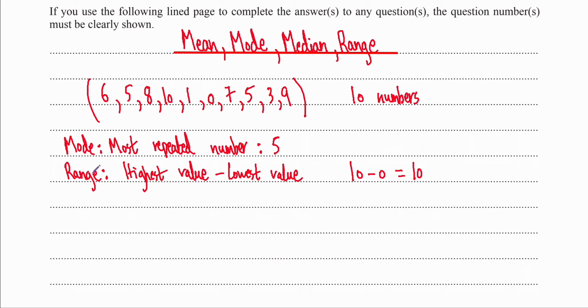A range is literally like a range: what is the lowest value, what's the highest value, and what's the difference between them. So that's 10. Now let's say we have a small data set right here, right? So we have 5, 6, 7. Let's say that's a small data set.